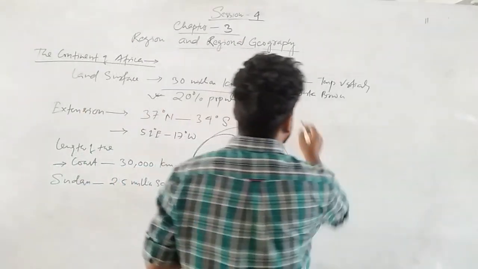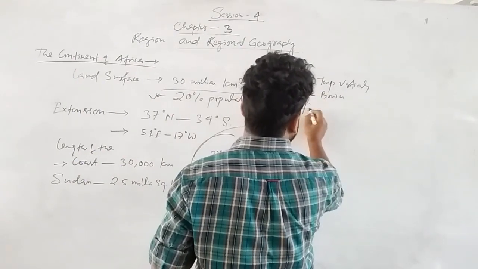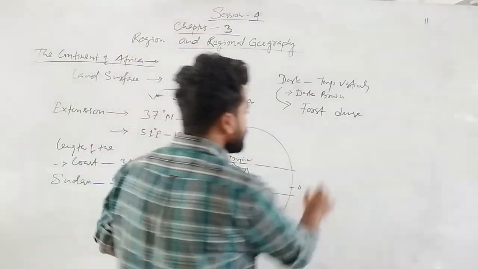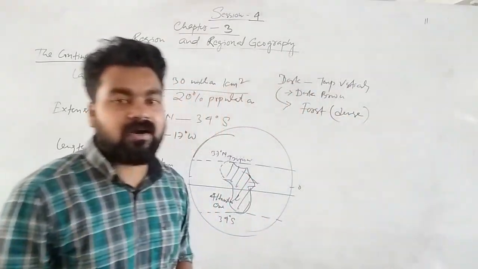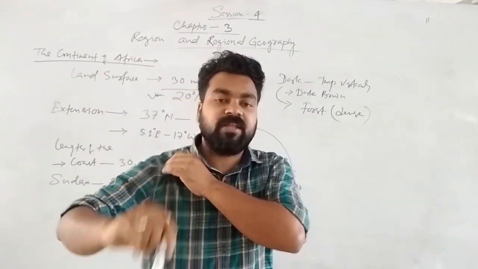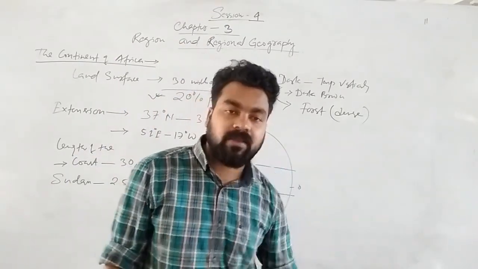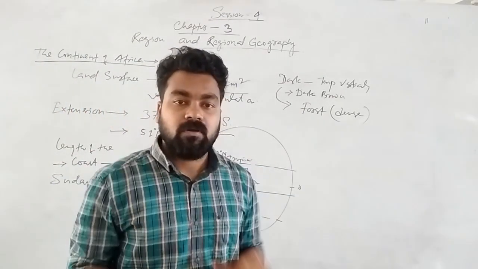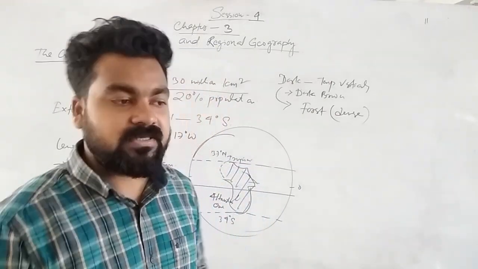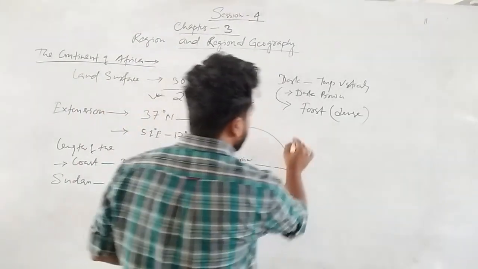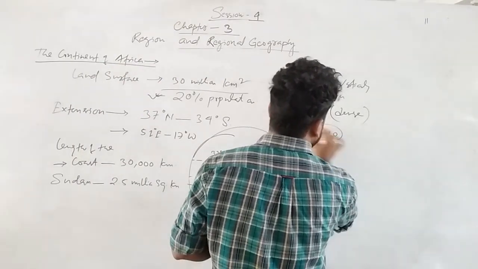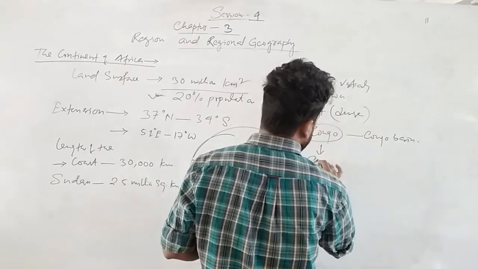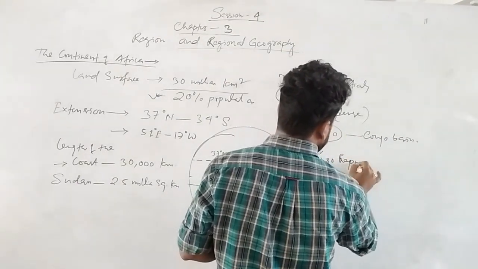And not only because of the color, actually this Africa is full of dense forest. Ghana jungle, we know Ghana, Sierra Leone, Tobago, Trinidad, Nigeria, Congo Republic, and up to Zimbabwe, whose capital is Harare. These are full of forest, that is the Zaire basin. Another river is there, the name of the river is Congo, that's why the whole area is called the Congo basin. Actually two countries are there, one is Congo, another is the Congo Republic.